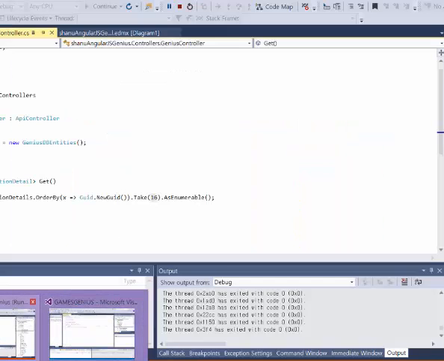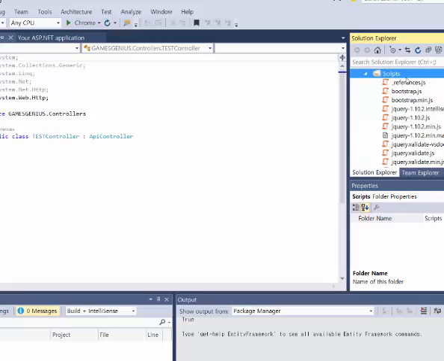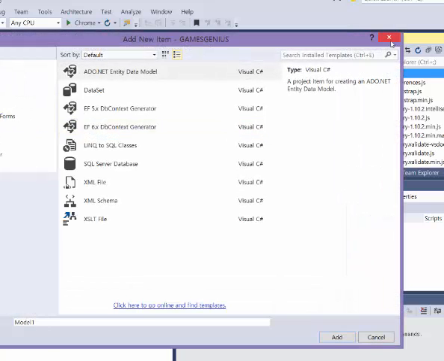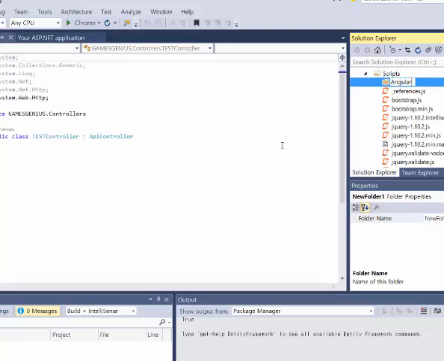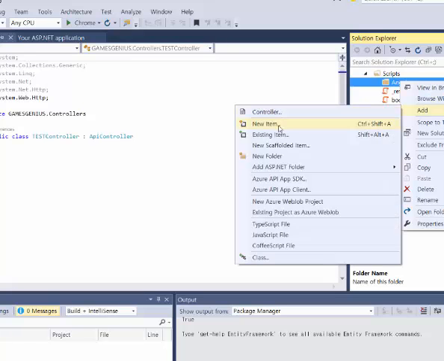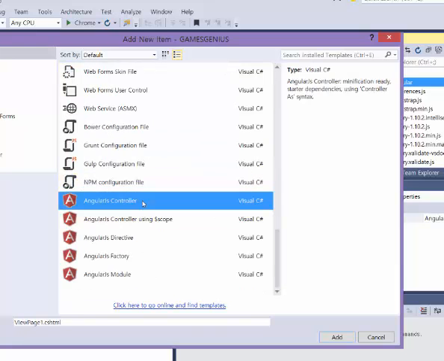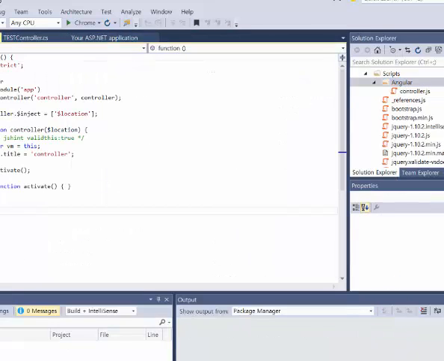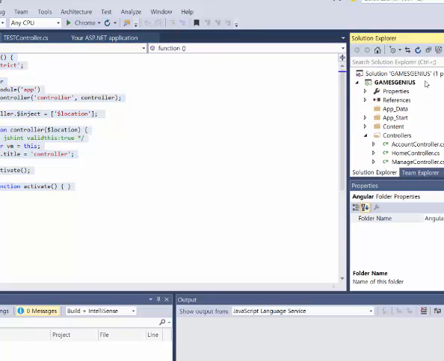So the next step, we will be adding AngularJS. For AngularJS, we create a new folder here; in our example, I add a new folder named Angular. Now right click this and add new item. We select Web and add an AngularJS controller. So we have added the controller, and by default it will look like this, and we need to install AngularJS.